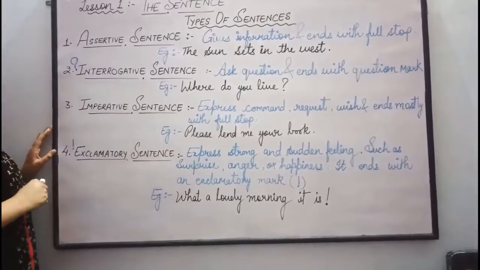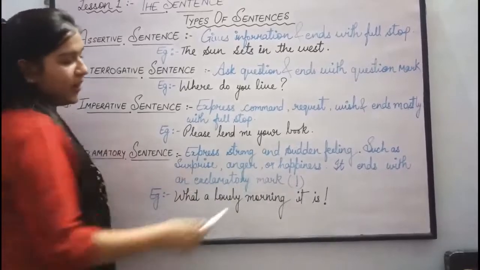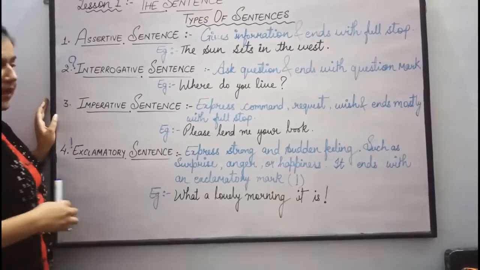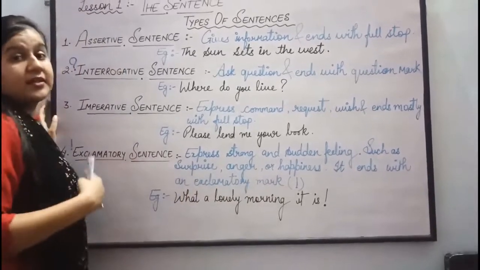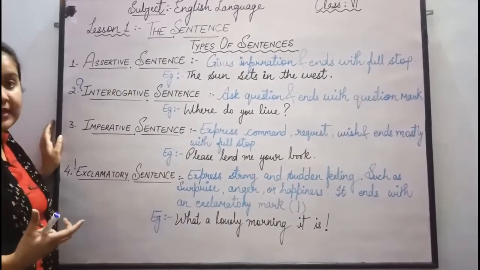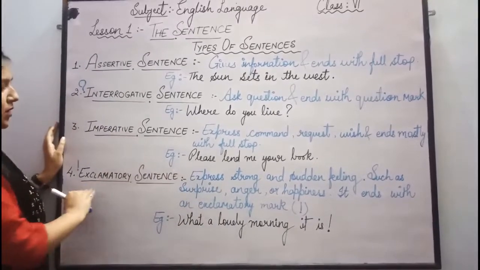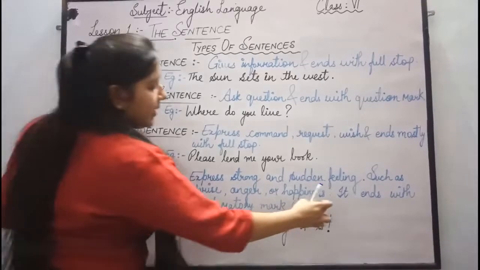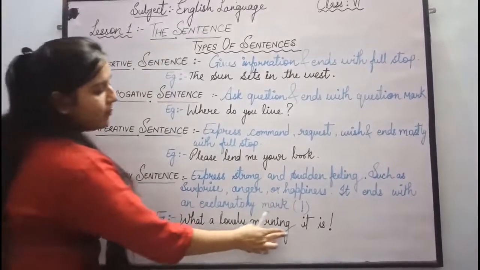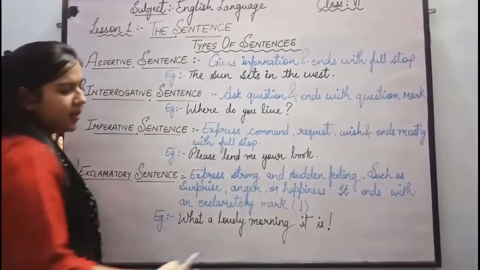Fourth type of sentence is an exclamatory sentence. Such sentences are those that express strong and sudden feeling, such as surprise, anger or happiness. Whenever we are suddenly angry, suddenly happy, then whatever we say, such sentences are known as exclamatory sentences. And this type of sentence ends with an exclamation mark, which is shown like this. For example, what a lovely morning it is. In this sentence, we are showing happiness and we say, what a lovely morning it is.